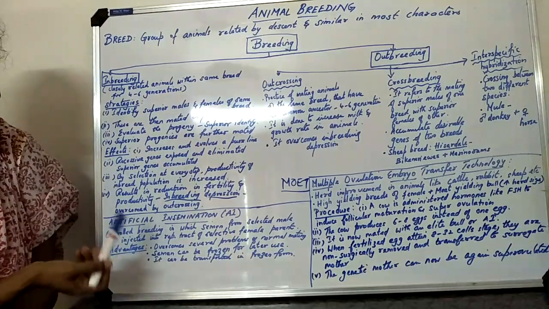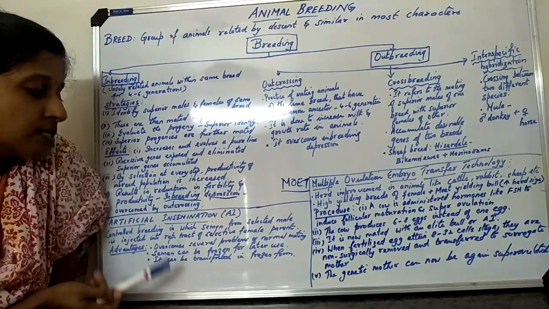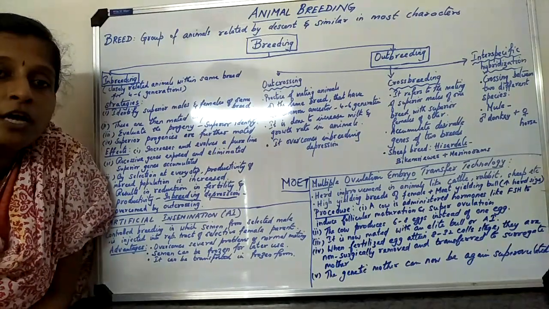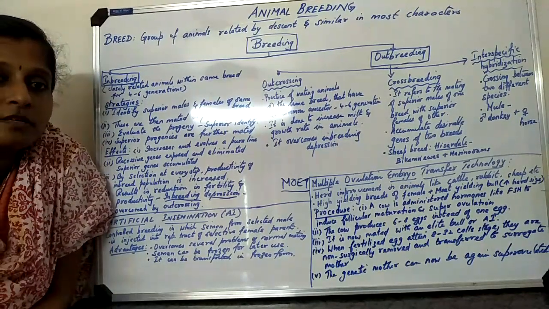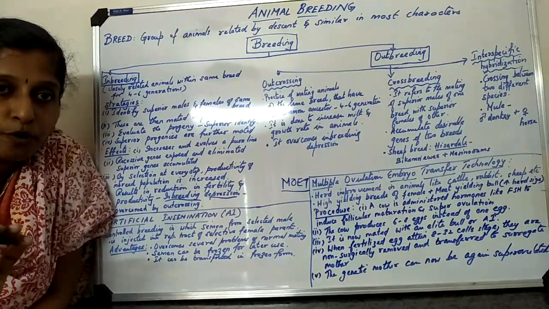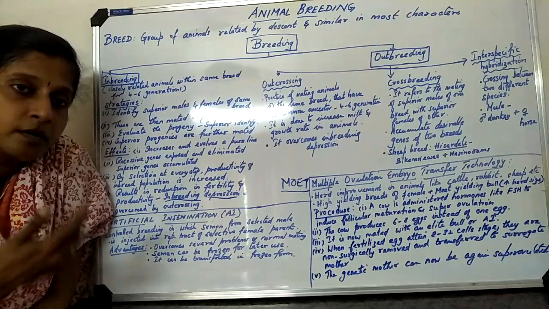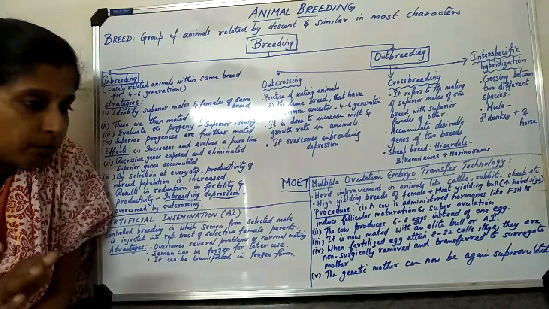So what are the advantages of artificial insemination? Number one, it overcomes several problems of normal mating. In normal mating, you have to see the season and the conditions, everything must be suitable, and only then will they go for mating. Here it is not a problem at all. Semen is collected and injected into the female. Fertilization will take place, okay.